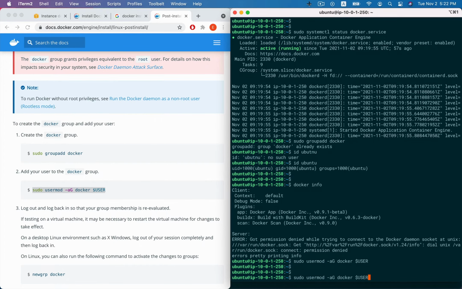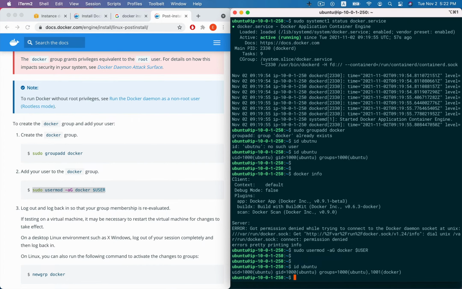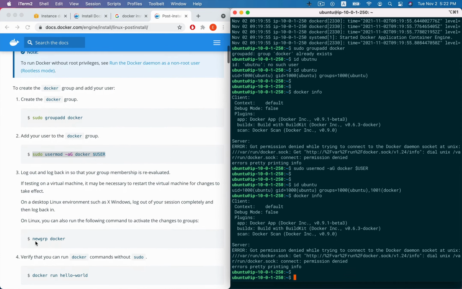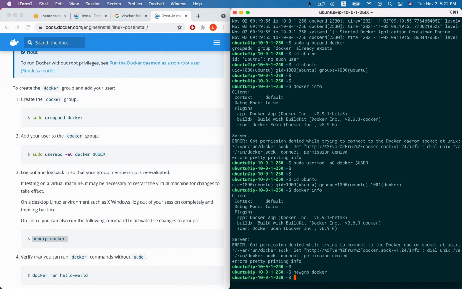Okay, we can see here with ID that now we belong to this group Docker, and now we use the Docker info. We must re-evaluate the group membership. We use this command.